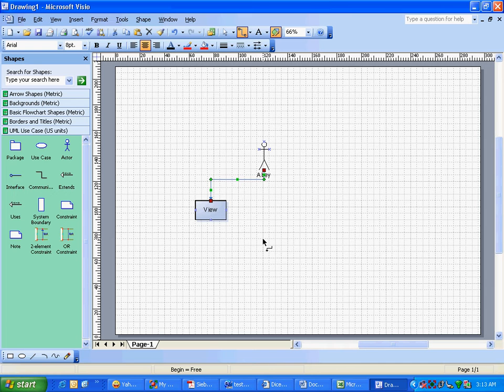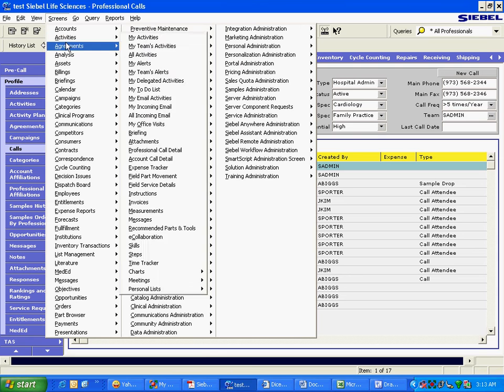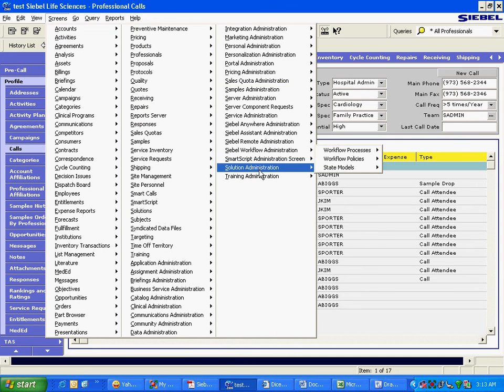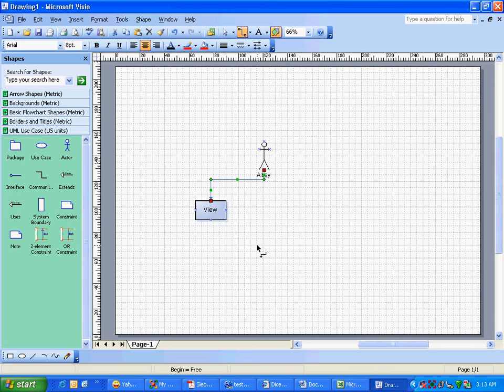Hundreds, 200-300 views. Because look at this, even in one screen there are tens of views. Look at this, 20 views probably. If there are 5 or 6 screens that a particular rep has access to, we are talking about 100 views per rep. Typically they would need access to about 10 to 15 screens, at 100 views. So this is a big management issue now. We need to ensure that AB gets access to all those views.